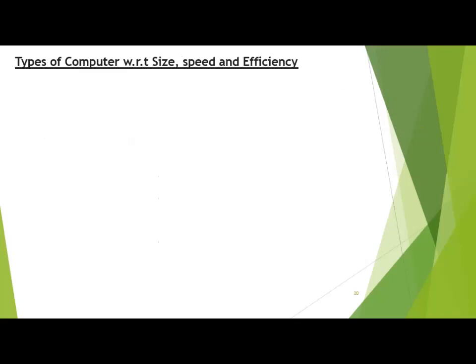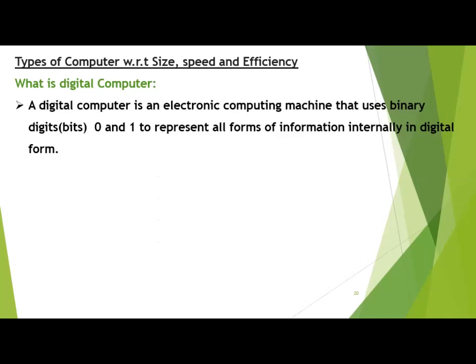Types of computer with respect to size, speed, and efficiency. What is a digital computer? Students, we have already discussed it, but I am discussing it again so you can review. A digital computer is an electronic computing machine that uses binary digits 0 and 1 to represent all forms of information internally in digital form. We have discussed this concept two or three times in the previous lecture. All of you know that a computer only understands a combination of 0 and 1, which is called binary language.